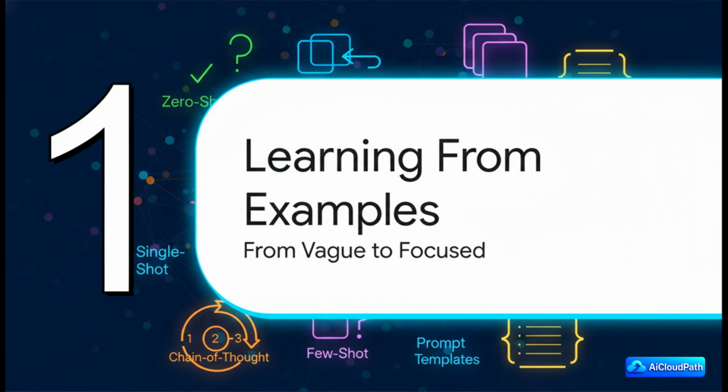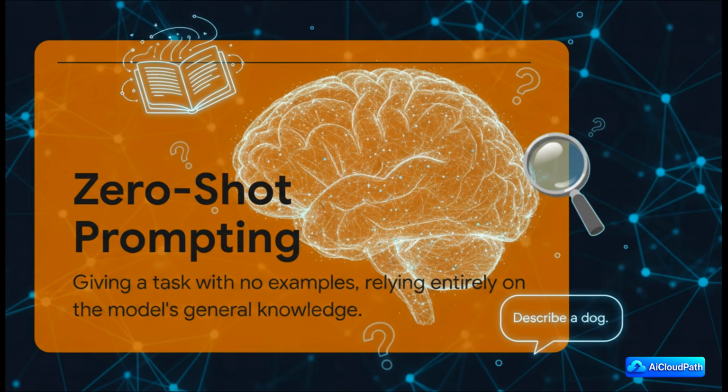It turns out that sometimes the best way to tell an AI what you want is to just show it. This is our first big step in going from a kind of vague request to a laser-focused result. So we're going to start with the most fundamental approach there is, zero-shot prompting. The best way to think about this is like you're talking to a super smart person who knows a ton about the world, but they can't read your mind. You just state your request and you're relying completely on their huge library of general knowledge to get it right.